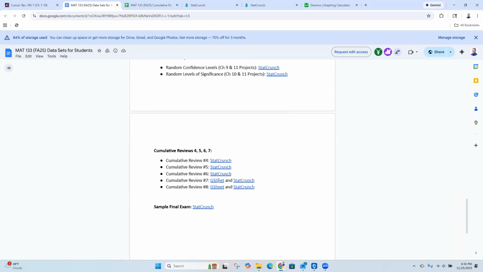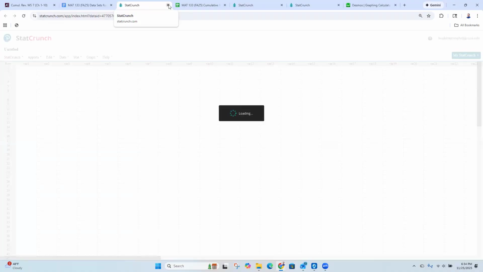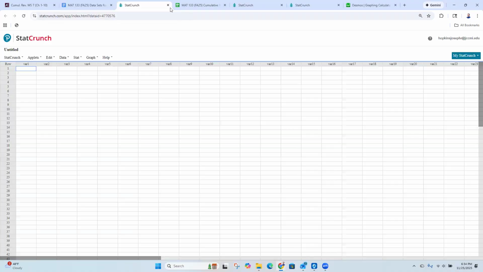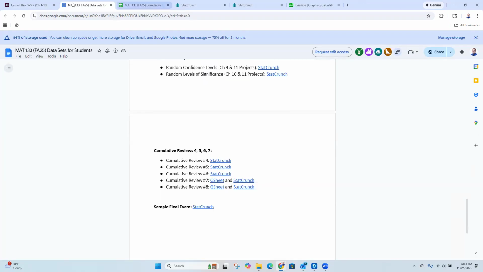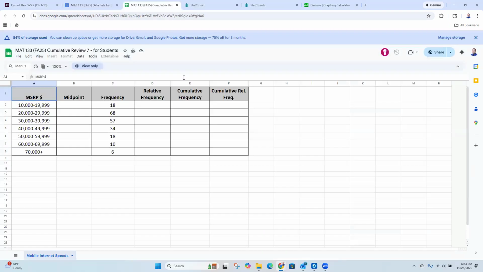There are 2 links here. One will take you to the Google Sheet that we'll need for question number 1. The StatCrunch one doesn't look like it's working, so that's okay. At the very least, you'll need the Google Sheet, because we're going to need it for the first question.